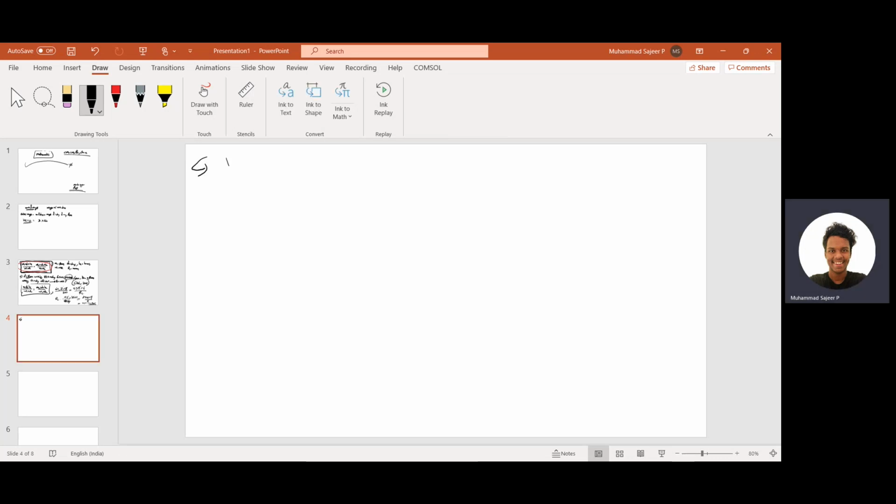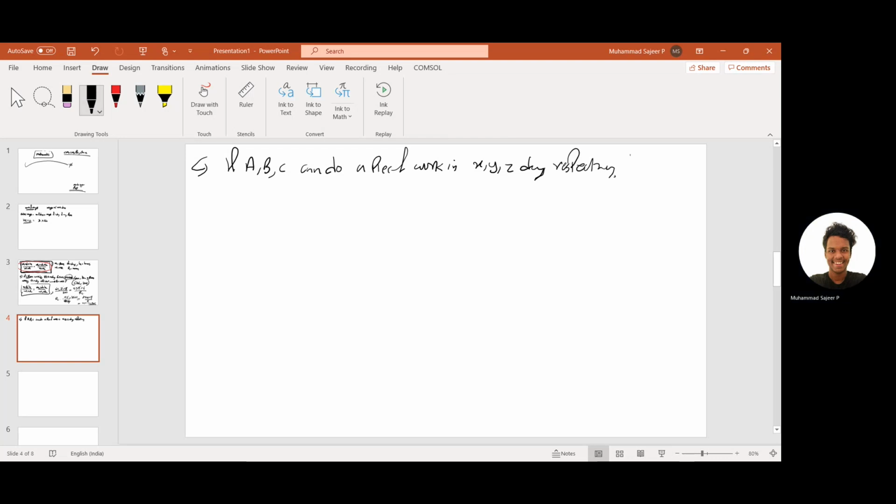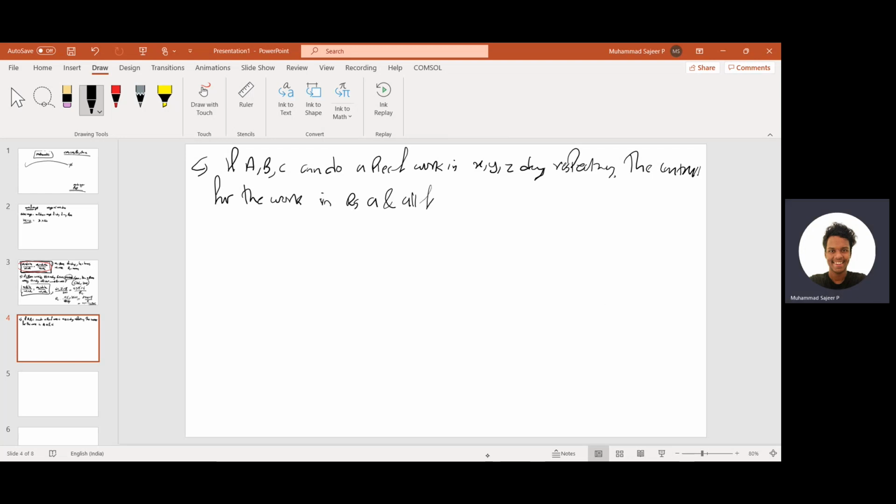So the equation is like this: if A, B, C can do a piece of work in X, Y, Z days respectively, the contract for the work is rupees A, and all of them work together.